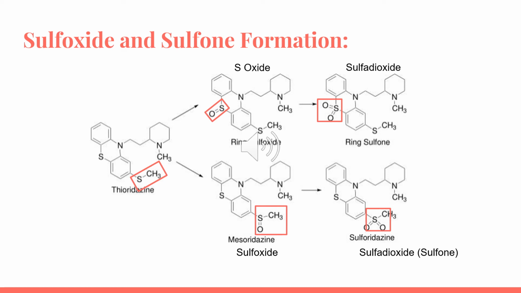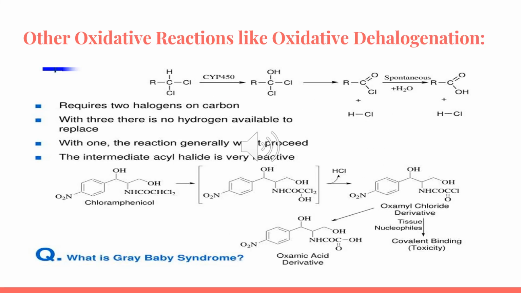We have now S double bond O, double bond O. Also, it can become a sulfoxide, which is the S-methyl double bond O, and the conversion to sulforidazine, which is a sulfone. We also have other oxidative reactions like oxidative dehalogenation.